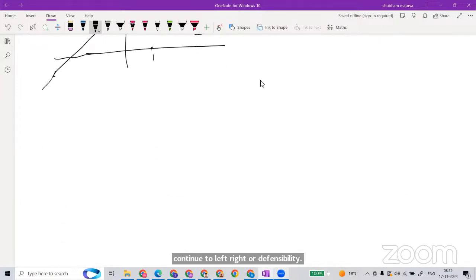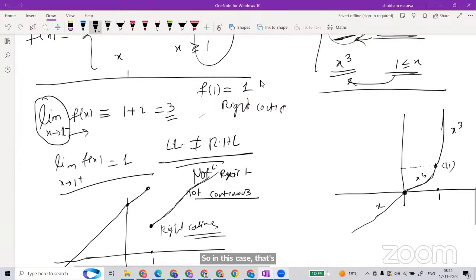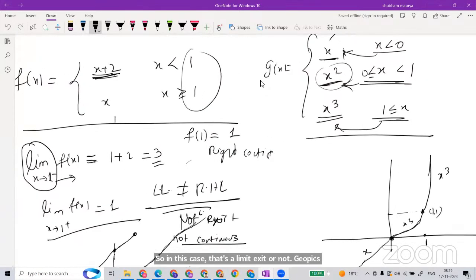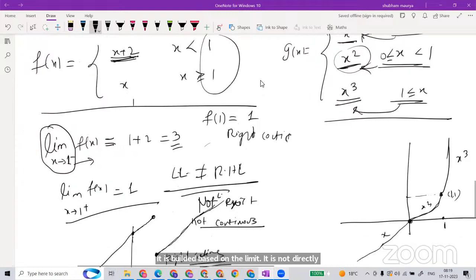Sir, in this case, does the limit exist or not? G of x. Without limit existence, how will you say the continuity? Oh, okay. If the limit does not exist, then how could it be continuous? And a function is continuous means the limit surely exists. Okay. See the definition of continuous. The definition of continuous is built based on the limit. It is not directly set, it is built on the limit. Got it, sir.